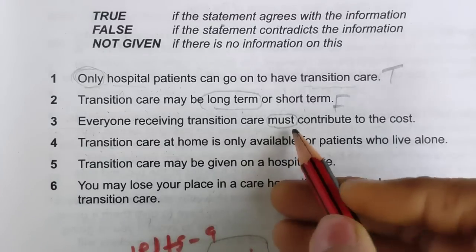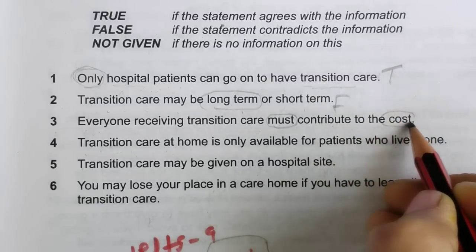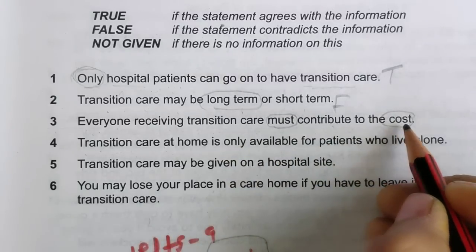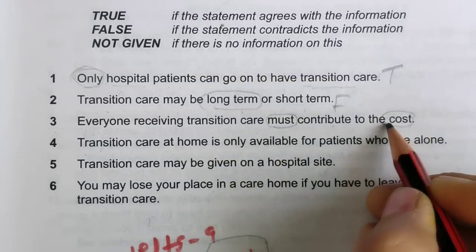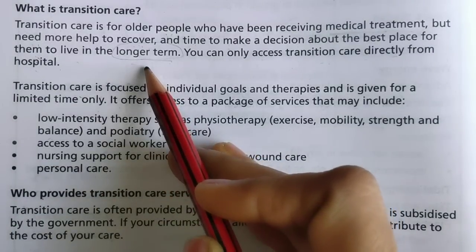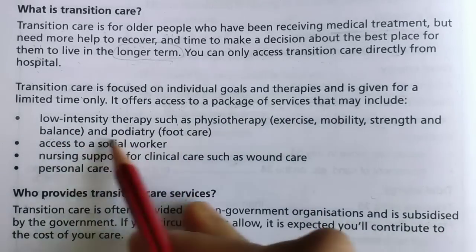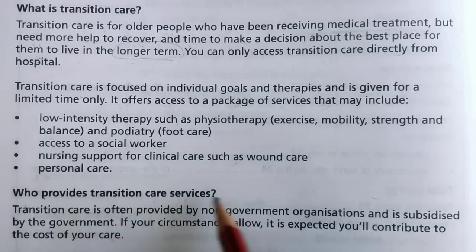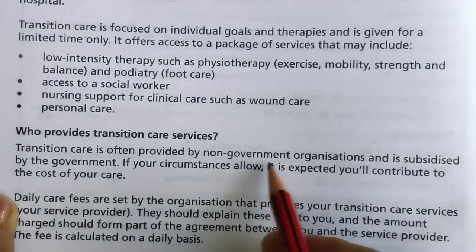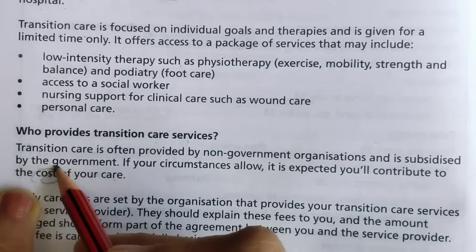Next, third one: everyone receiving transition care must contribute to the cost. Must is an important word, so you need to look for the word must, but indirectly you will get it. It means everyone receiving, so those patients receiving transition care must pay for the treatment and all. So this is my keyword. So you can look, we have read till up to this paragraph. So I am looking for cost. So you have to read it like that only. Okay, so the cost word is there. It means I will start reading from here.